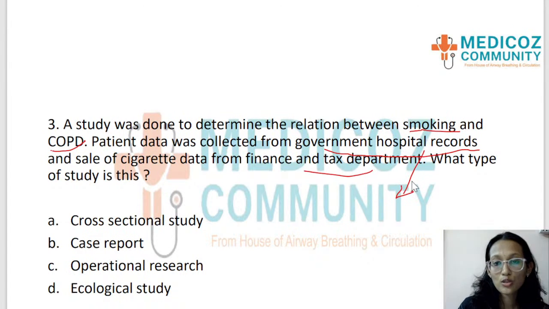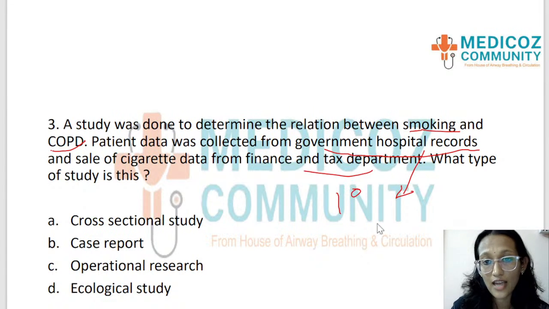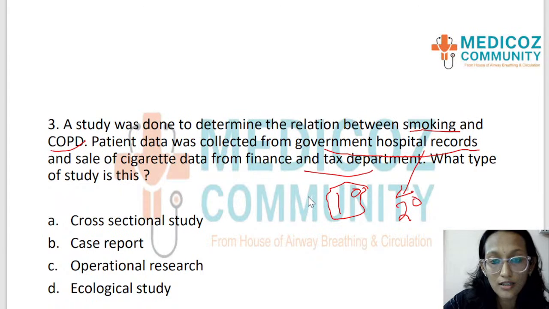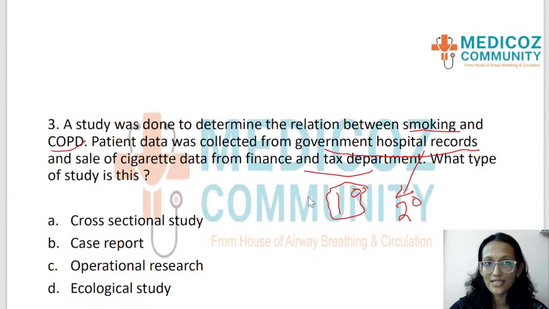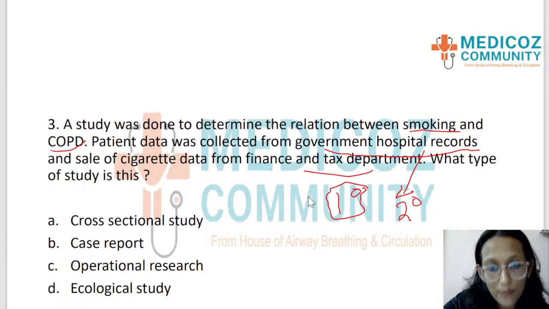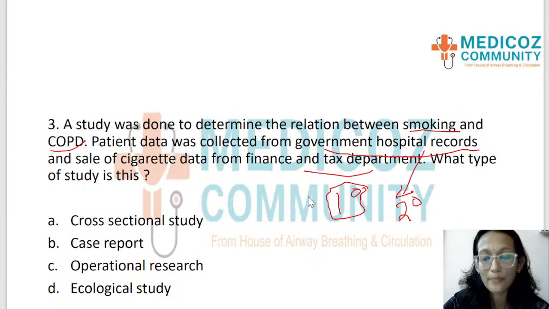Okay, so when we go for data collection, there are two types of data collection. One is the primary data and the other one is the secondary data. So students, you will be doing your projects in your third year in community medicine. So you know that you will be doing data collection mostly by going to the people, speaking to them, interviewing them, getting their data.